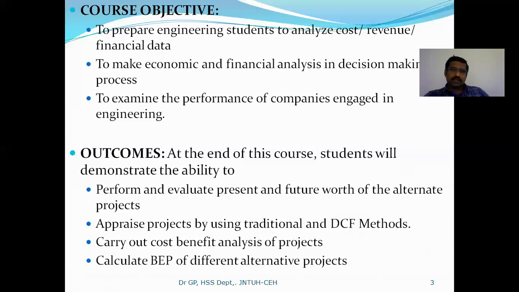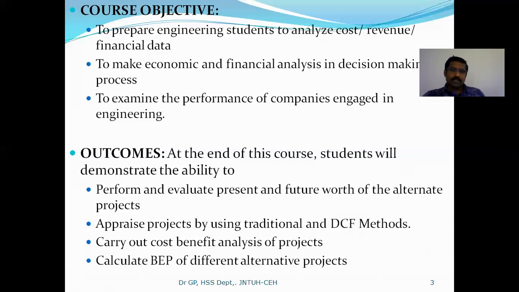Let us come to the course objectives and the outcomes. So here you can see the course objectives. Prepare engineering students to analyze cost revenue financial data, to make economic and financial analysis in decision making process, to examine the performance of companies engaged in engineering area.